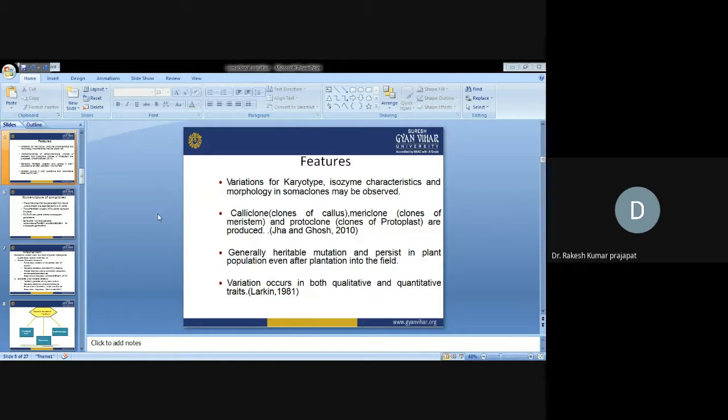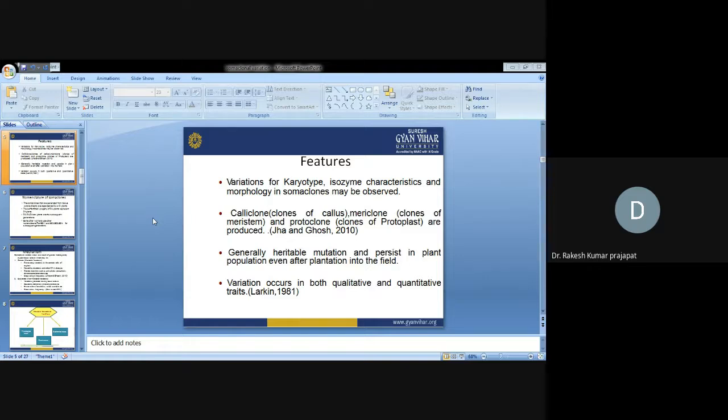What are the different features of these somaclonal variants? Variations for the karyotype, isozyme characteristics, and morphology may be observed in somaclonal variations. The variations for the karyotype means the arrangement of the nucleus, the genetic material. Isozymes are different forms of a particular enzyme. Okay, they are performing different functions. And morphology can be observed directly.